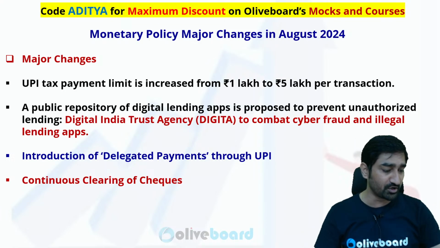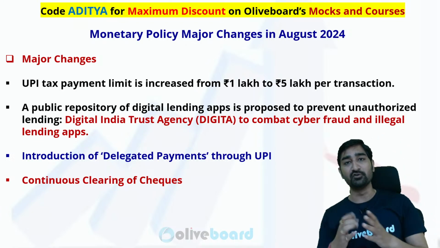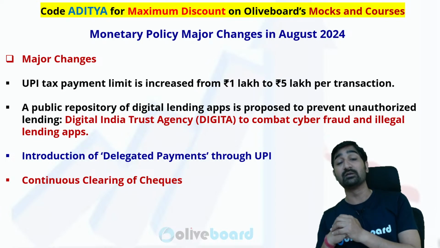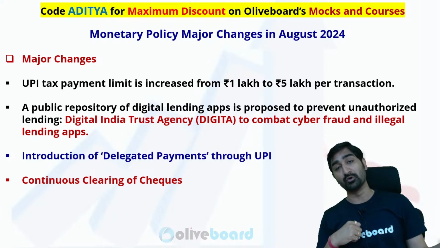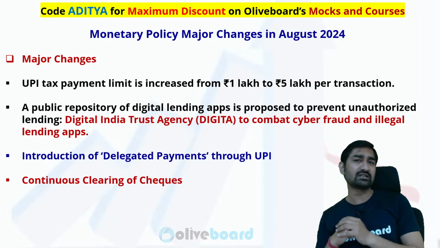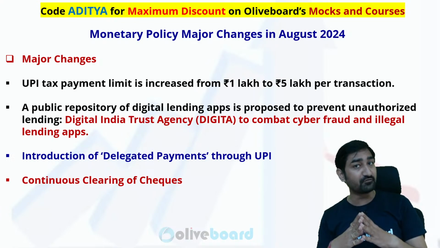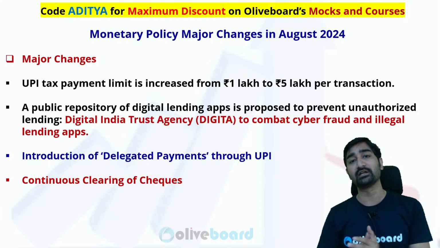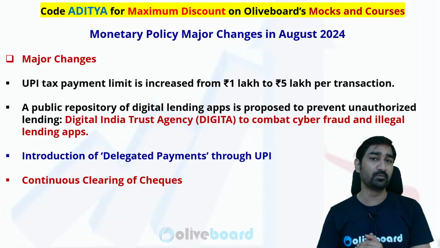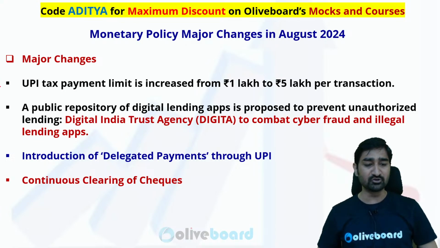In the last few monetary policies, every time we have seen that RBI made changes in the limits of UPI. Last time RBI made a change in the limit of UPI Lite. That UPI Lite limit was increased from 200 rupees to 500 rupees. Last time itself RBI implemented an auto replenishment facility in the UPI Lite wallet. This time another change which RBI made is that now if you are making the tax payment with the support of UPI, the limit is increased from 1 lakh to 5 lakh. I'll talk about it in detail also. So it is going to be point number 1.